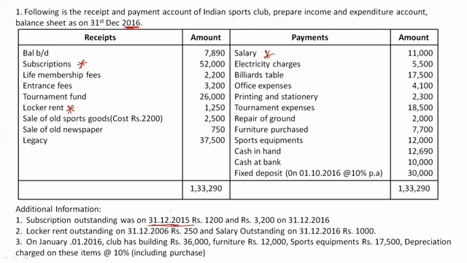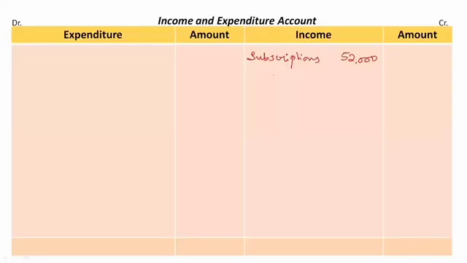So if we have a subscription outstanding related to the previous year, then I need to deduct this amount. Subscription rupees 1200 should be deducted. So outstanding at the beginning, rupees 1200 should be deducted. So now the amount I am having is rupees 50,800. Then back to the question.